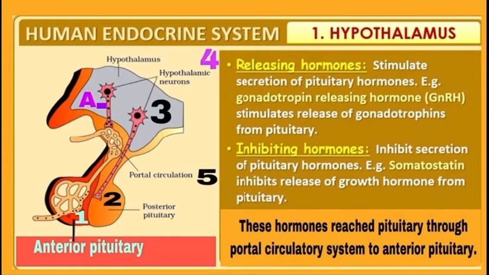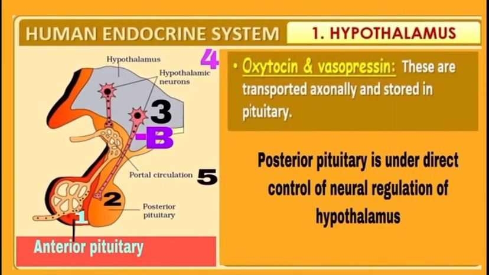One more important point is that releasing and inhibiting hormones reach the anterior pituitary from the hypothalamus via the portal circulatory system. See labeling 5 in the diagram. It is a portal circulation which carries hormones released from a neuron to the anterior pituitary, which is labeling 1. Clear? Now next are oxytocin and vasopressin.